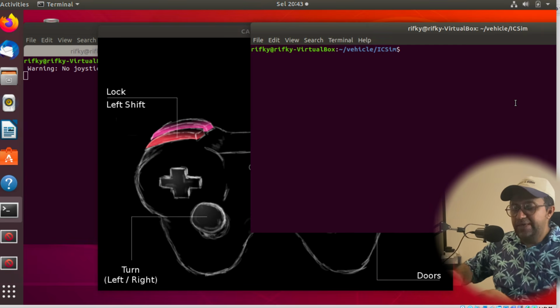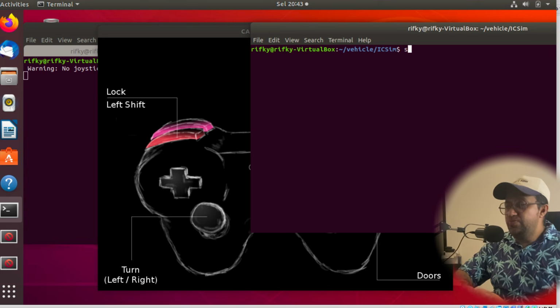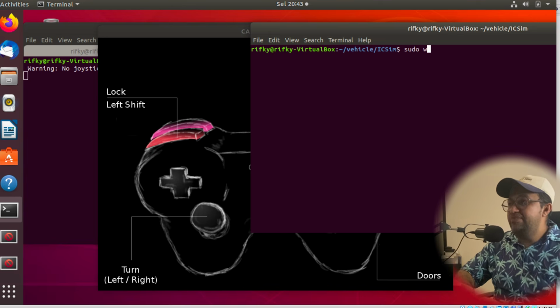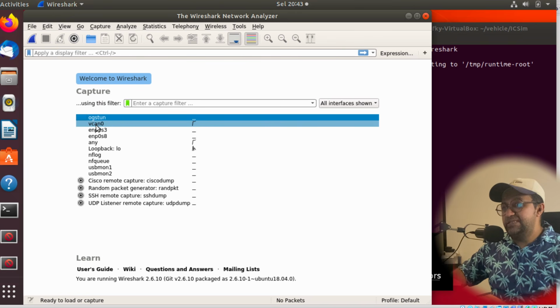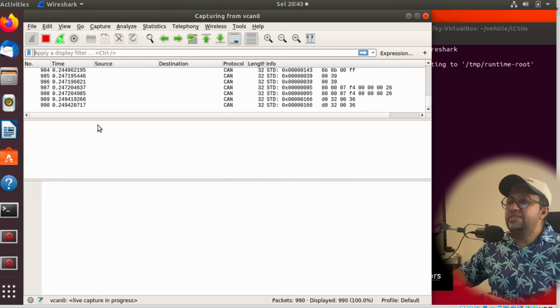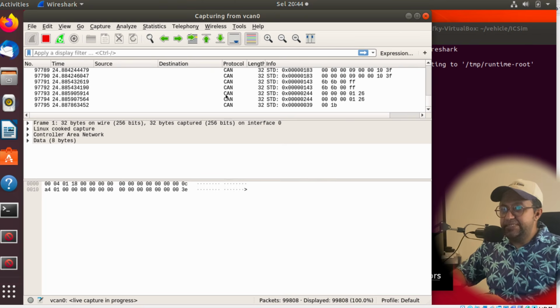And of course we can sniff this one, guys. There are two ways to sniff with this one. First, we can open Wireshark, right? For example, we open Wireshark, and we can see there is a VCAN 0 because we just added this interface before, right, guys? Using the ip add before, we just need to do like this. You can see there is a Controller Area Network, which is the protocol itself to control this one.